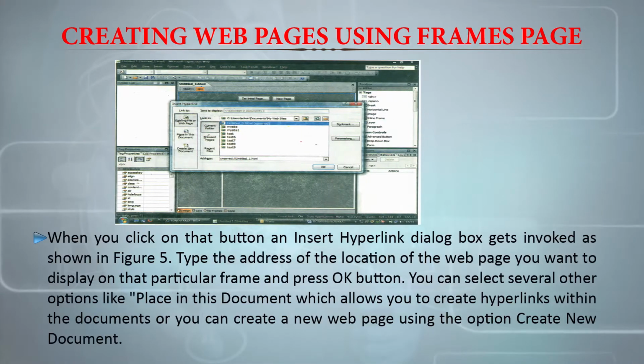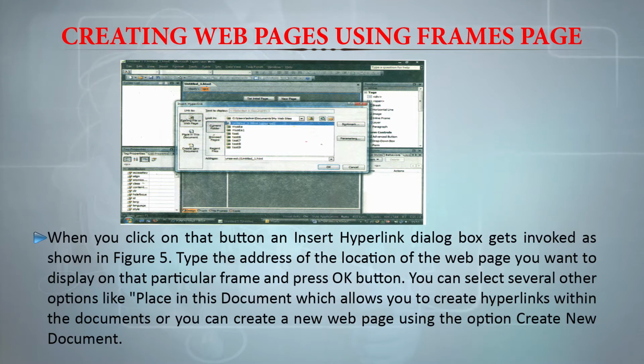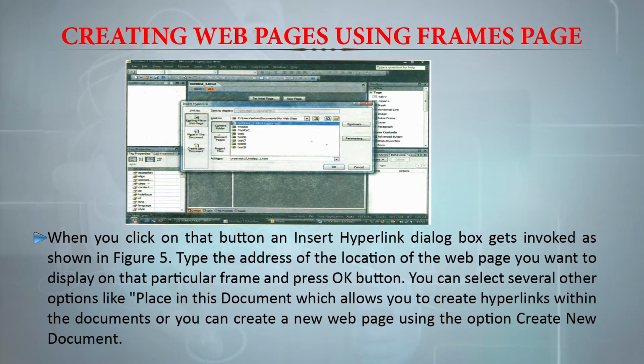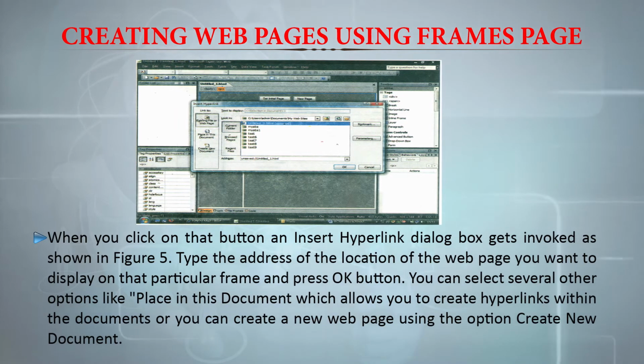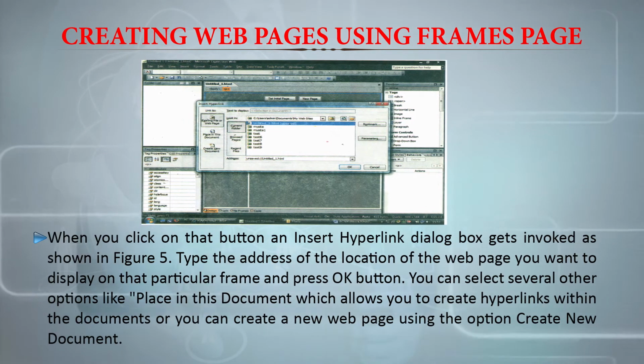In other words, you need to set an initial page on a frame such that the contents of that page are displayed in the frame. So, you can observe the set initial page button in each of the 3 frames. When you click on that button, an insert hyperlink dialog box gets invoked. Also, you have to type the address of the location of the web page you want to display on that particular frame and then press the OK button.